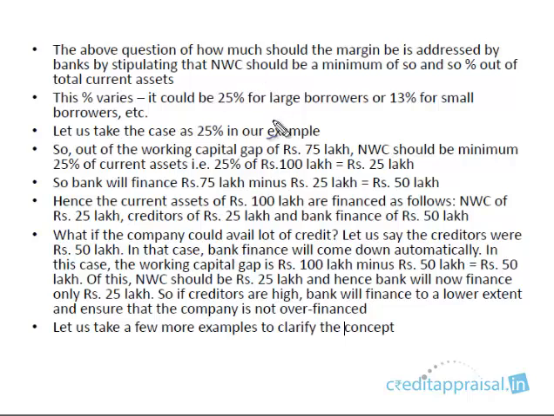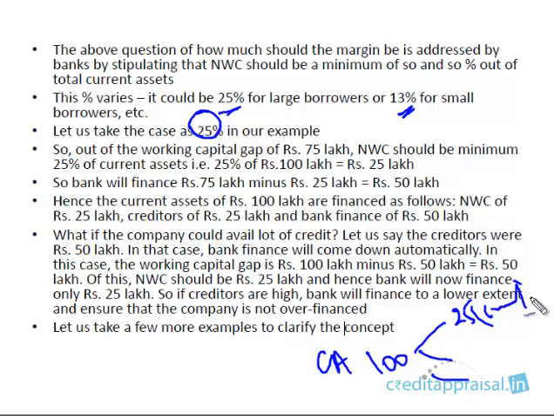In Indian banks, 25% is a common margin that is stipulated for large borrowers. For small borrowers this can vary, 13%, 20%, but for large borrowers it's 25%. So let us take 25%. We said that current assets was 100 in the example, and out of that 25 lakhs was already met by the creditors.